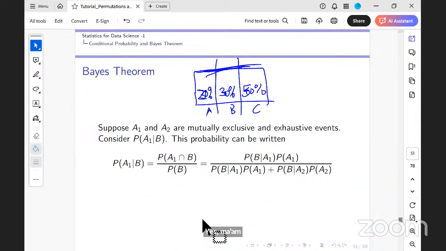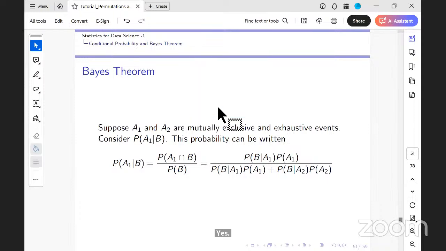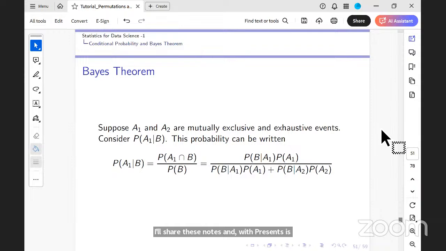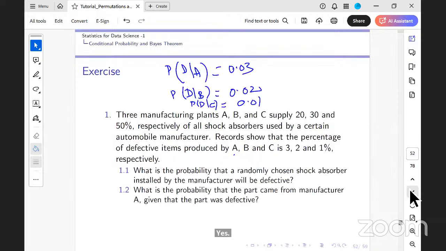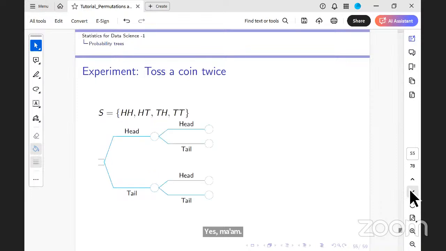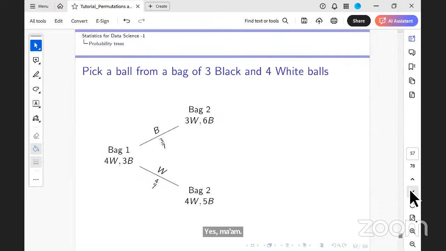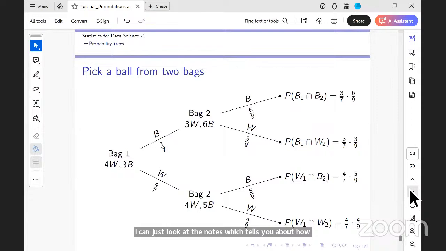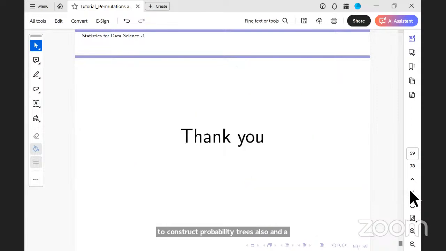I think we are nearing the end of the session. I'll share these notes with Prashant. Is Prashant back? Yes, ma'am, I'm here. Hi, Prashant, I'll share these notes. If there are no more questions, I'll stop here. You can look at the notes, which also tell you how to construct probability trees and a very simple way of computing your probabilities.